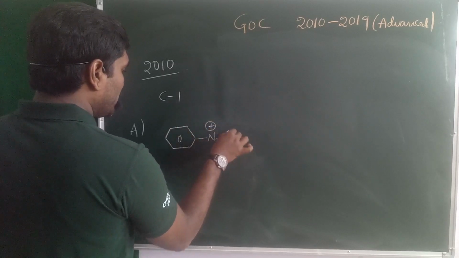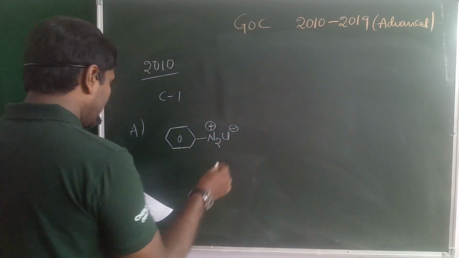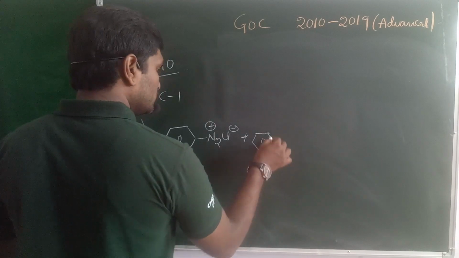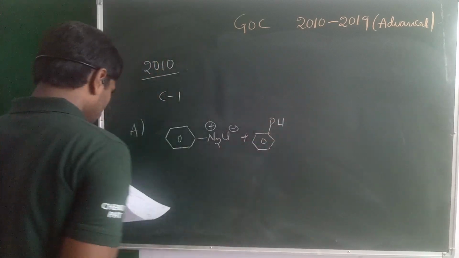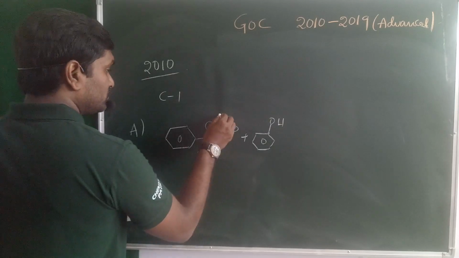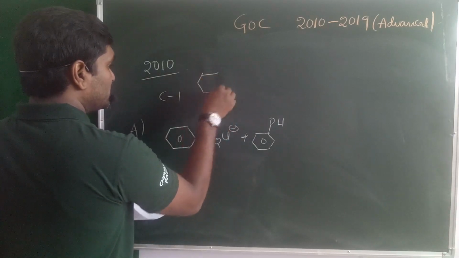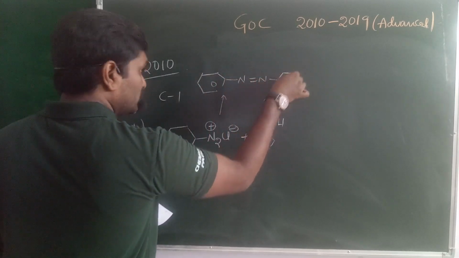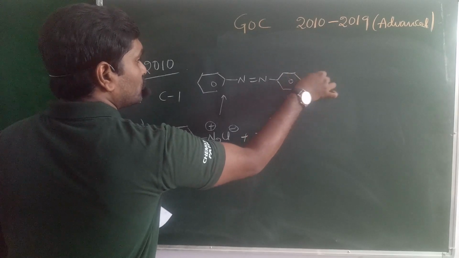Diazonium chloride reacts with phenol at 0 to 5 degrees centigrade temperature. You will get the product like this: N double bond N, C6H5 OH.